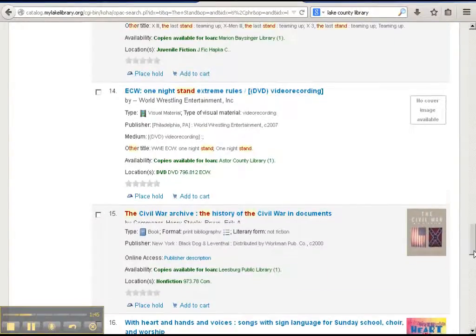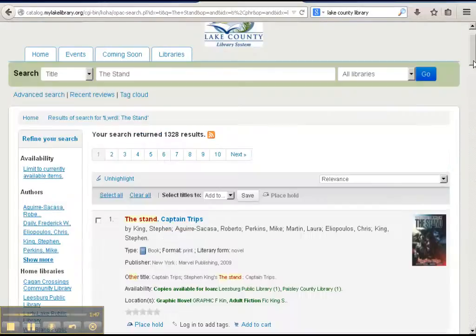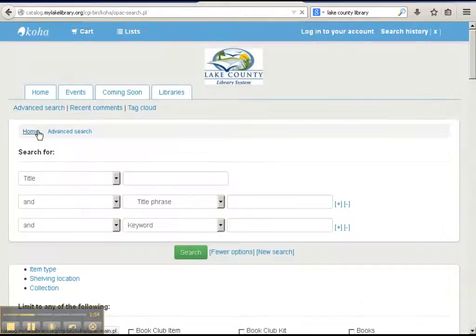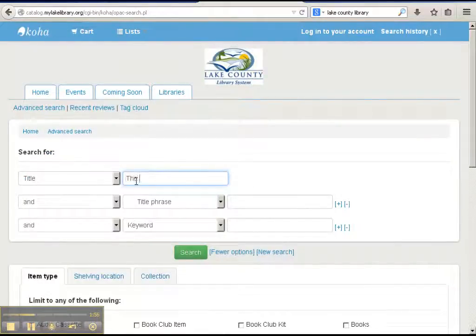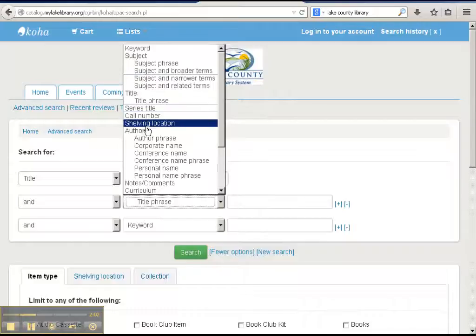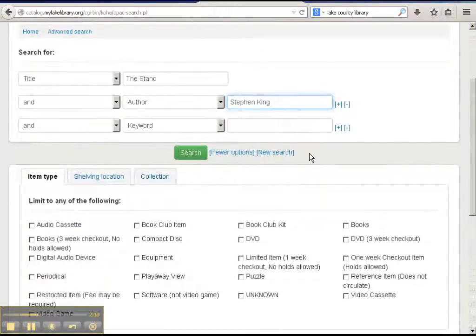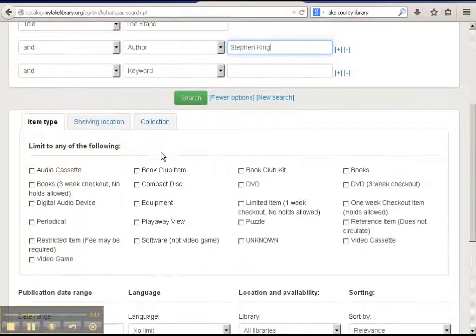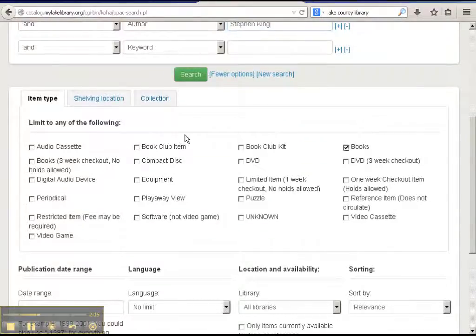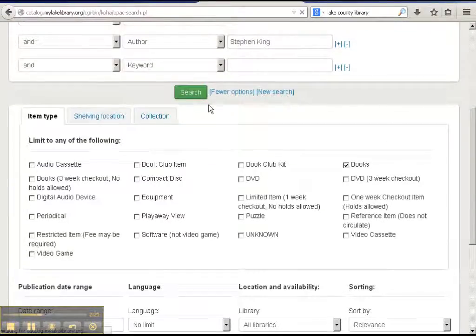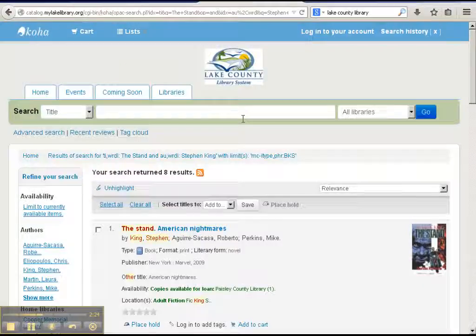So if I just scroll back up here to the top, go into my advanced search here again, I'll type in The Stand. Go ahead and put in an author here. We'll go Stephen King. So as we saw before, we will retrieve some of those graphic novels if we don't do some limiting here, but let's just do books here right now, and we will receive some of those graphic novels, but I'm gonna narrow it down by the library that we're looking for, which we'll look in Cooper for the actual book.